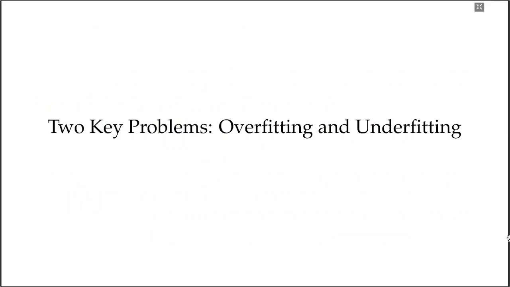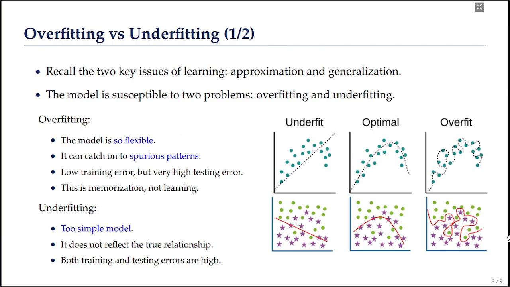Now let's come to the two key problems in machine learning, which are overfitting and underfitting. Let's recall again the two key issues of learning, which are approximation and generalization. Approximation is nothing but finding a model that best approximates the target function, and generalization aims to find a model that has better performance for unseen or new data. Still, the model could be susceptible to two problems, which are called overfitting and underfitting.